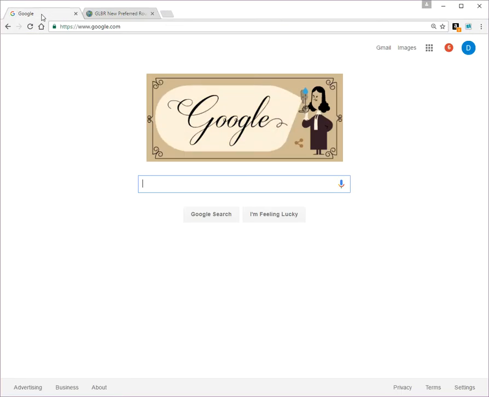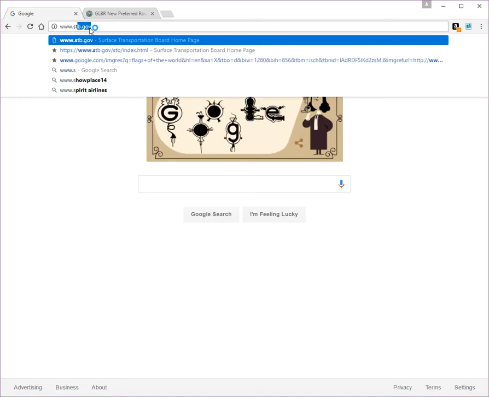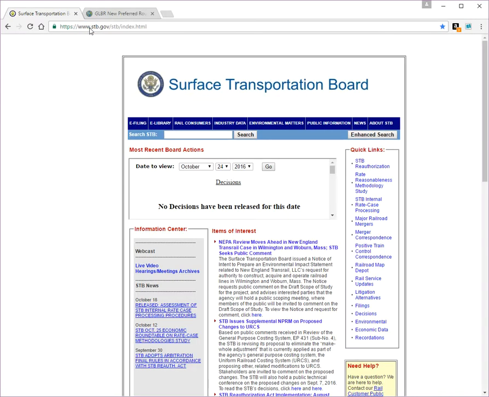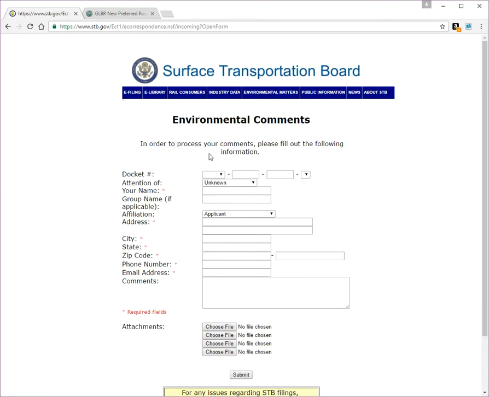So to submit your comment, you would go to www.stb.gov. This is what the website looks like. In the upper left-hand corner, you see e-filing. Clicking there takes you to a page that looks like this. And down here in this area, you see environmental comments. By clicking on that, it takes you to the comments page.